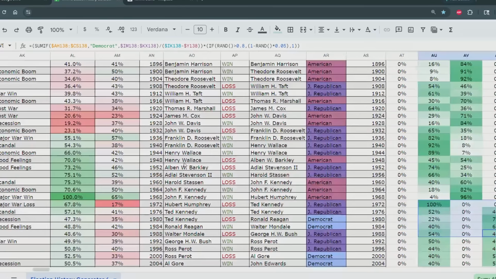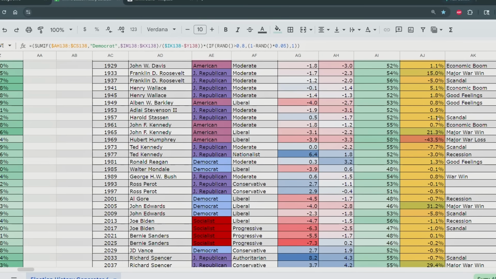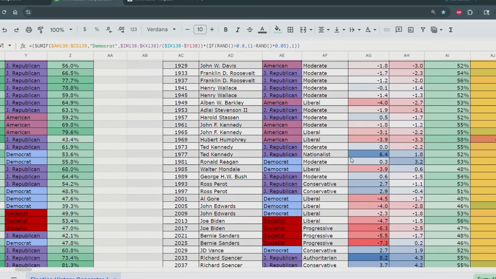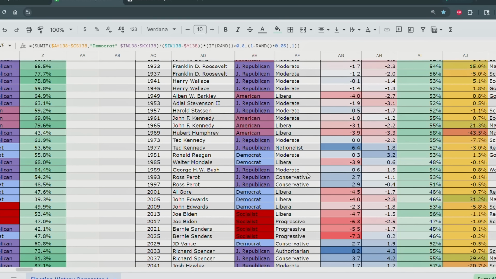They weren't meeting the demand of all the left-wing people we added back in the 1790s, and there's just a continuing tradition of radical left-wing people in America until the 1990s. Look at that. Interestingly, look at that. Okay, so it's definitely a response to this period in American history. So Ted Kennedy is a moderate to conservative. Look at that. He hopped really conservative. Ronald Reagan, moderate. Walter Mondale, liberal. George H.W. Bush, moderate. Ross Perot, conservative.